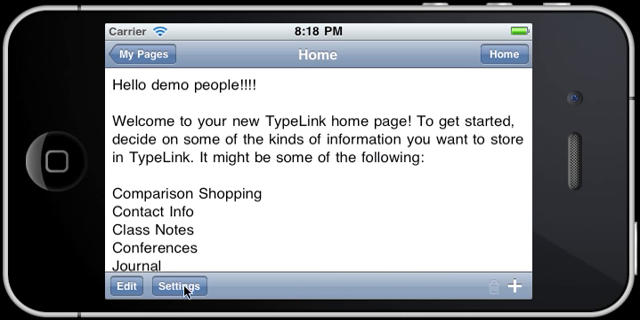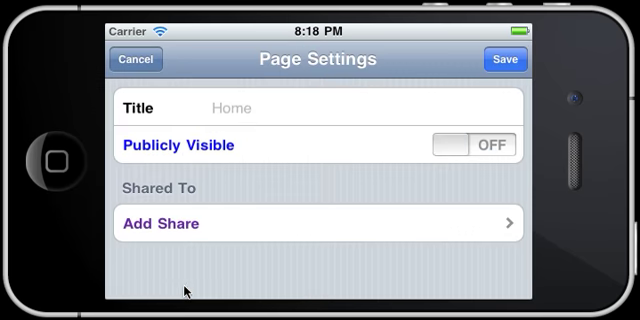Pull up the settings by tapping on the Settings button here. You get the page title. Usually this is editable, but on the home page, your title is set, and you can't change it. You can change whether your page is publicly visible or not, and you can share the page here.